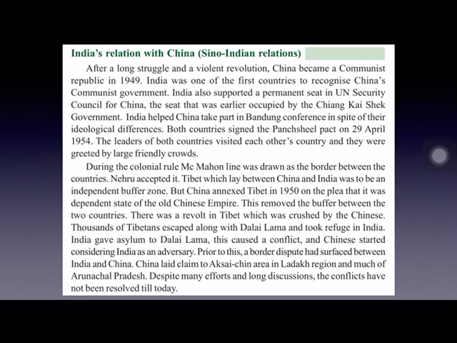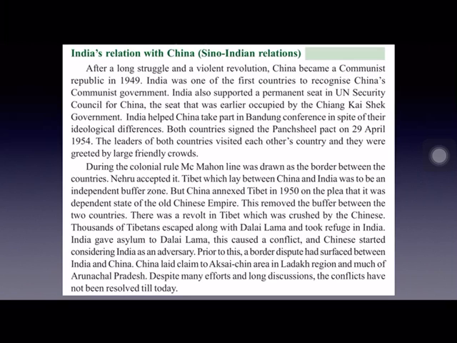During the colonial rule, when the Britishers were ruling over India, a McMahon line was drawn between India and China as a border line. It is the name of a person, McMahon, and the line has been named after him.